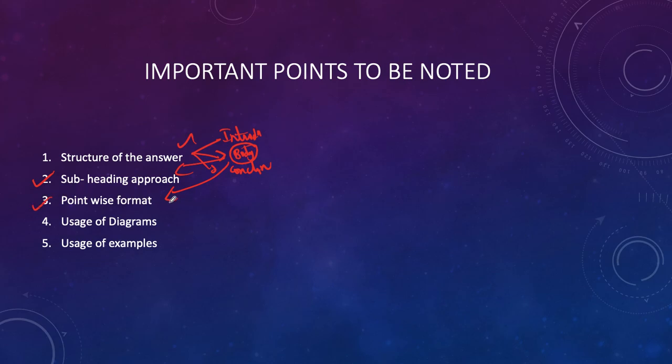When it comes to the point wise approach, what is very important here is, if they ask you a 10 marker question, try to write a maximum of 10 points. If they ask you a 15 marker question, try to write a maximum of 15 points. And whenever they ask you a geography question or economic question, try to use different kinds of diagrams in your answer. Additionally, try to quote various kinds of current affairs based examples in your answer to fetch more marks and try to become a topper like All India Rank 1 Aditya Srivastava.